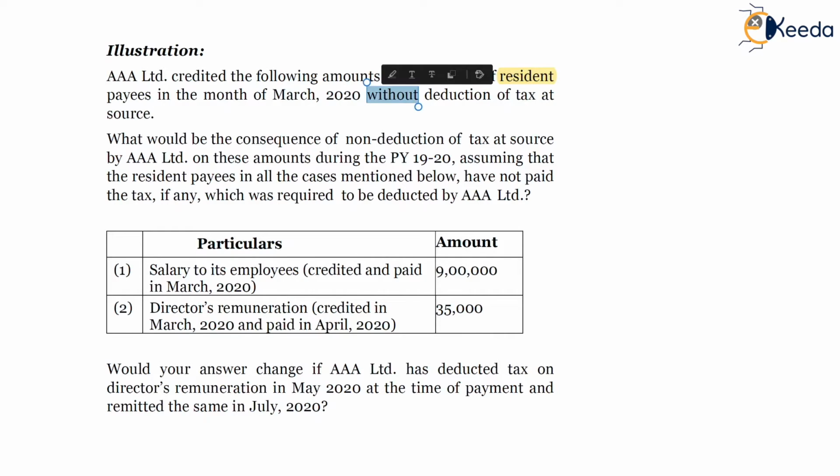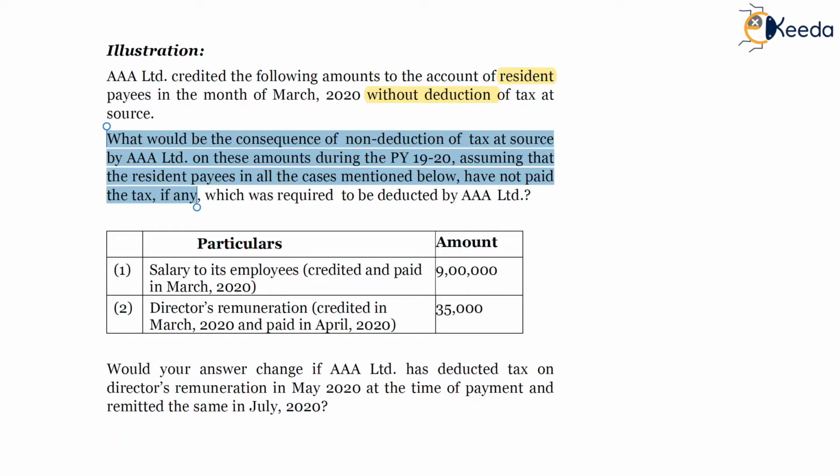What would be the consequence of non-deduction of tax at source by AAA Limited on these amounts during previous year 1920, assuming that the resident payees in all the cases mentioned above have not paid the tax, if any, which is required to be deducted by AAA Limited? So the resident payees have not paid the tax. The benefit won't be available to the assessee payer.